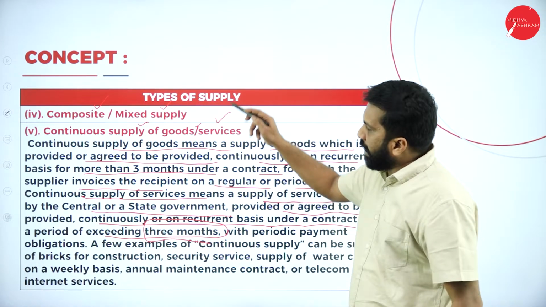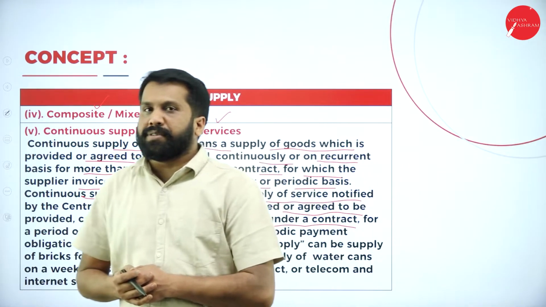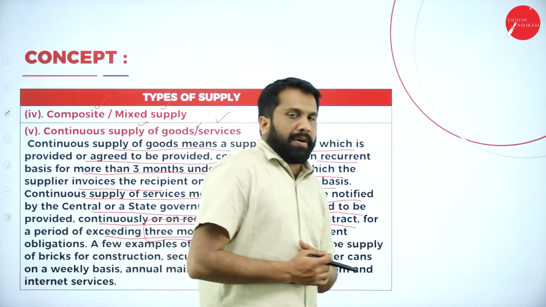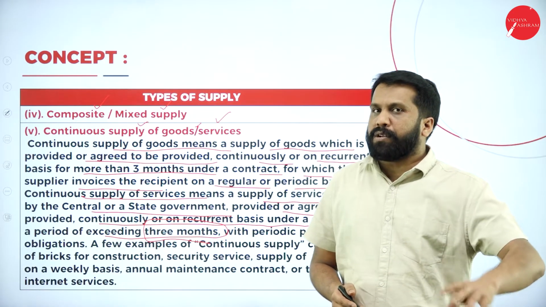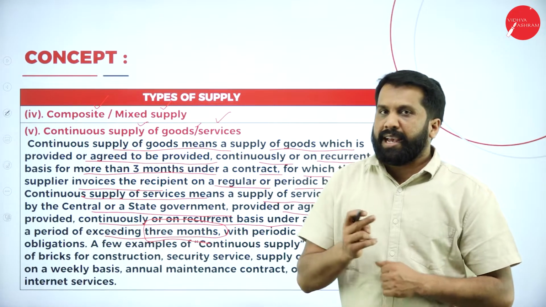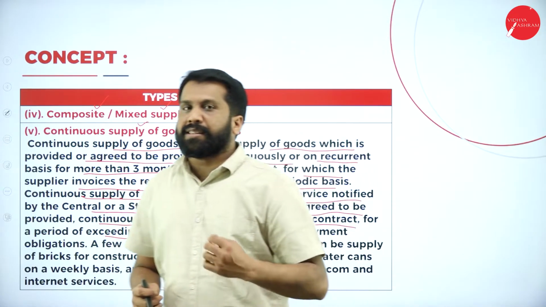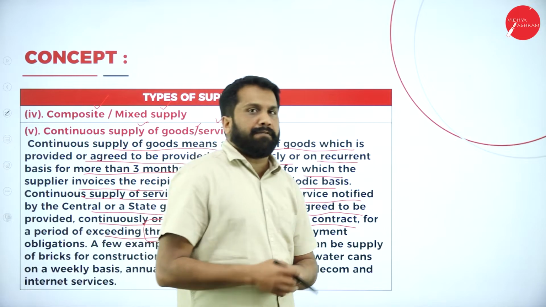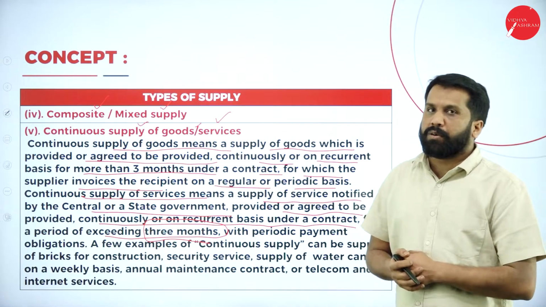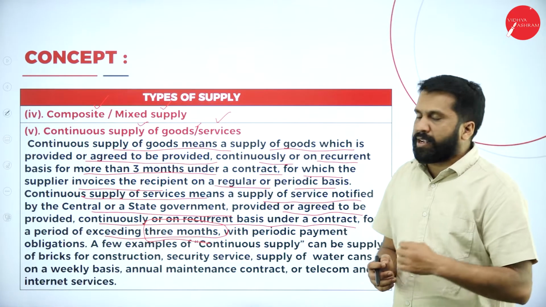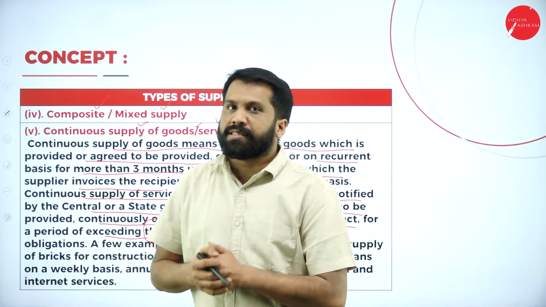This is the reason I read all the sentences. Now, when do we call it a continuous service? Like, you're providing food service to somebody and you're giving food every day for more than 3 months. Again, I'll repeat, you're providing food every day for more than 3 months. If you are giving anything for more than 3 months, that comes under continuous supply. Hope you are clear. Anything which is provided for more than 3 months, we call it continuous supply.